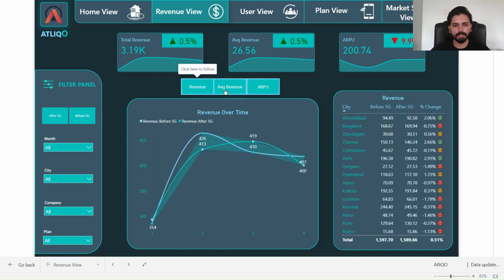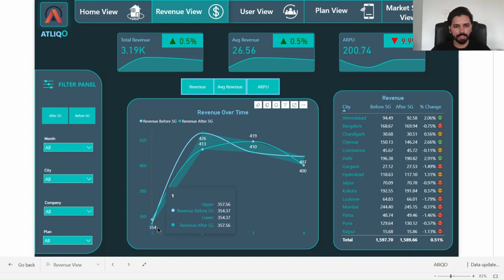So first, let's start with the revenue view. And in this line chart, it is based on different time periods: period 1, period 2, period 3, period 4. Before 5G, period 1 is from January till period 4, which is April. And after the launch of 5G, period 1, which is June, till period 4, which is September.